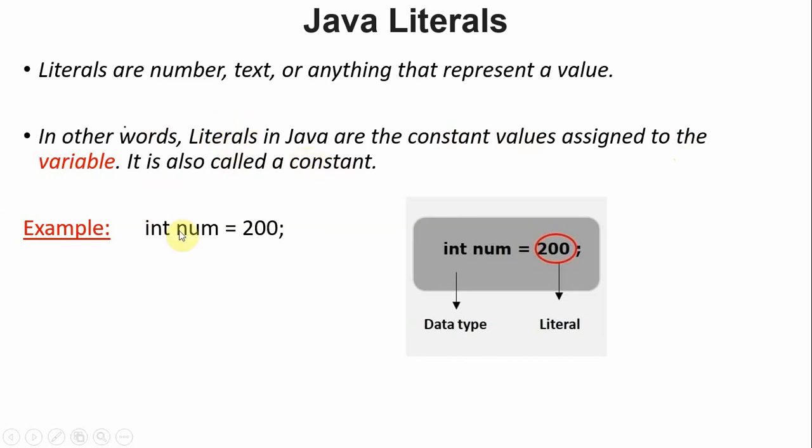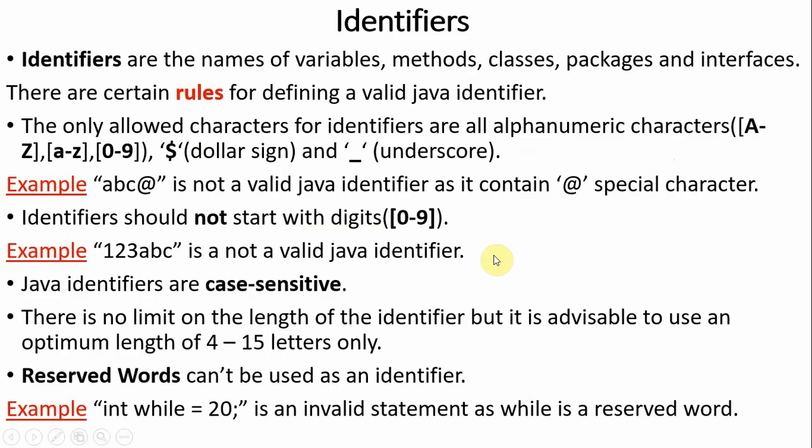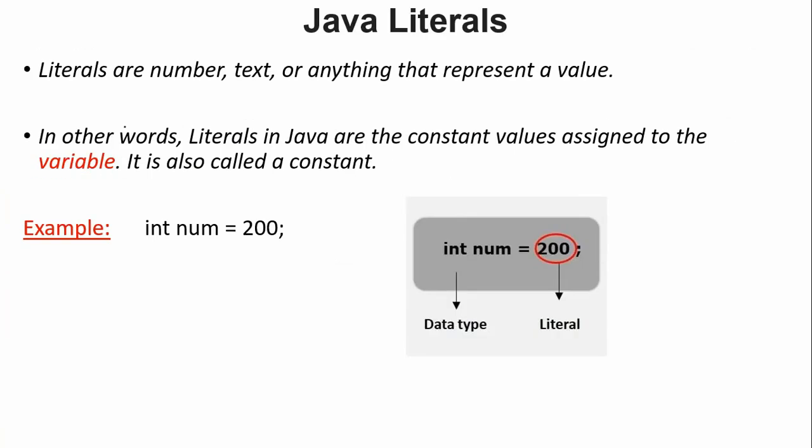For example, int num equal to 200. This is nothing but a variable declaration and initialization. Int is a data type. Num is a variable, that is nothing but an identifier, and 200, we are giving a value to the variable num, that is nothing but a literal. Data type we already completed, literal we are discussing, and what about the variable here? To understand the literal in depth, we have to understand variables first.